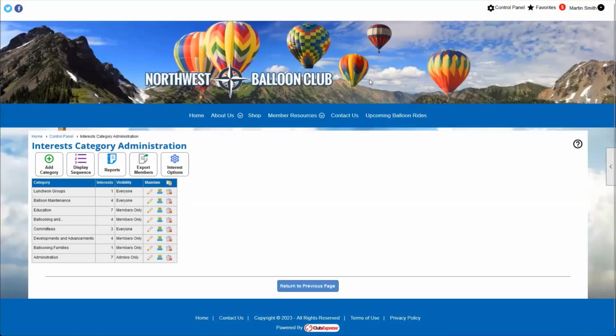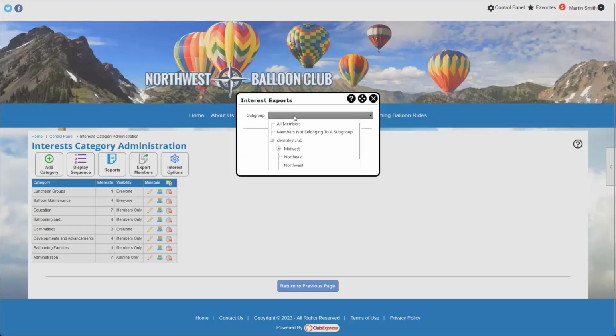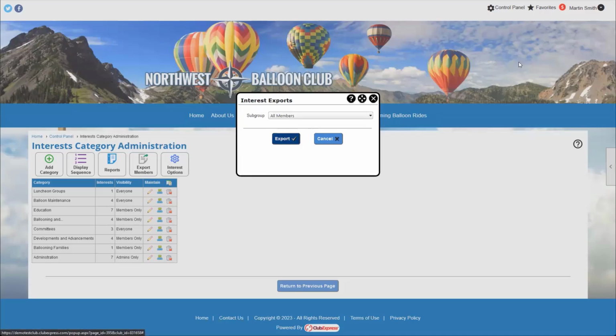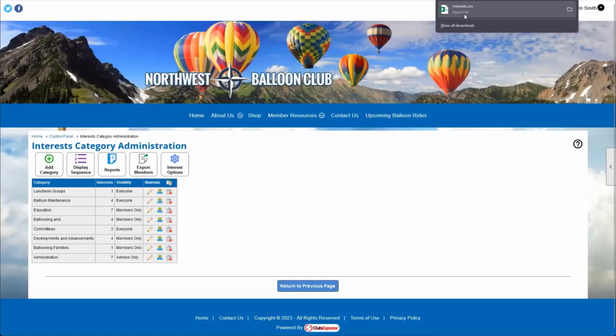You can get all the information of who is in what interest sorted by different categories, sorted by different bits of information. And then the export option here is just a simple option to export all of your particular members in a CSV export. So if we were to export this, we'll see a download show up here in my folder. We can click on this to look at an Excel file. It's going to give us every bit of information, every interest, every single category, and every member in those interests. And we can then use the Excel tools to sort it by whatever kind of field that we want to. So it's going to give us a blank kind of Excel spreadsheet, completely unformatted.